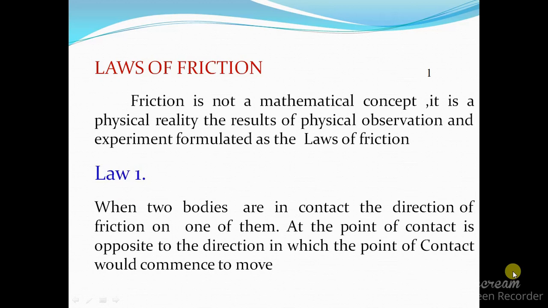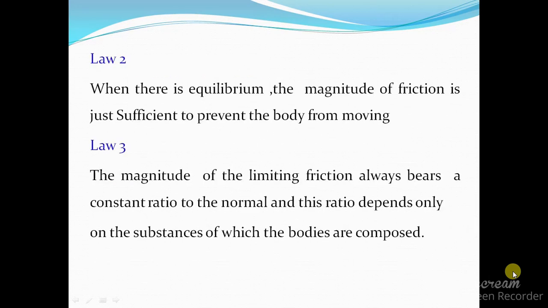Next is laws of friction. Friction is not a mathematical concept, it is a physical reality, the result of physical observation and experiment, formulated as the laws of friction. There are 5 laws of friction. Law 1. When two bodies are in contact, the direction of friction on one of them at the point of contact is opposite to the direction in which the point of contact would commence to move.